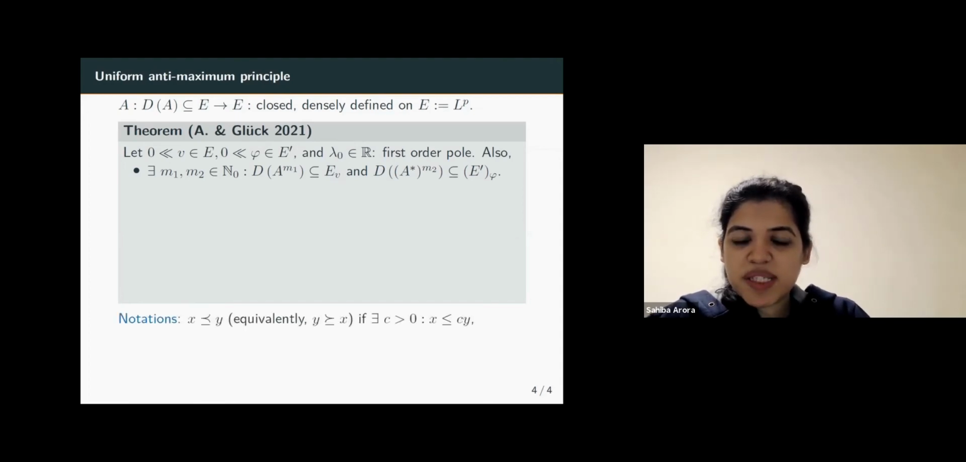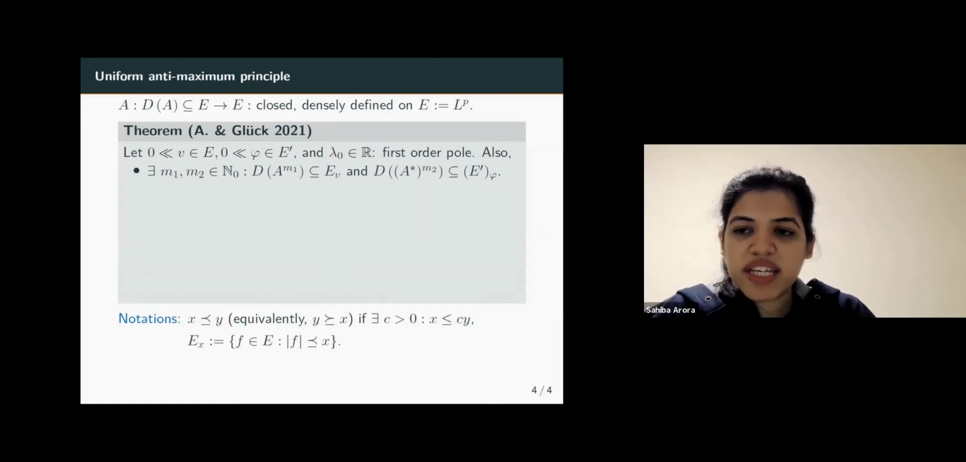In order to tell you what a principal ideal is, first I introduce the following notation. For any two vectors x and y, or any two operators x and y, we say x precedes y, or equivalently y succeeds x, if there exists a non-zero constant such that x is dominated by a constant multiple of y. And once we have this notation, we can define the principal ideal generated by x to be all the functions f in E such that the modulus of f is dominated by a constant multiple of x.